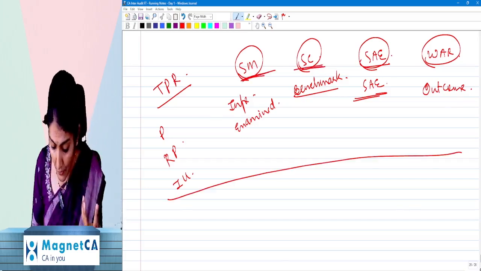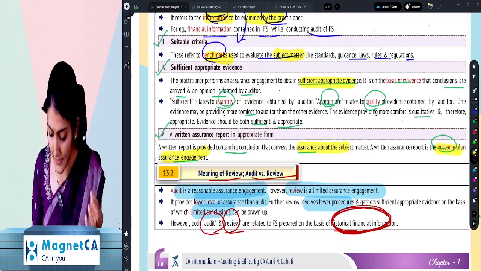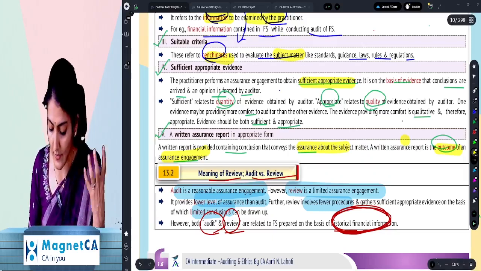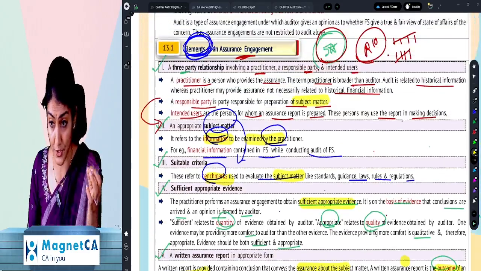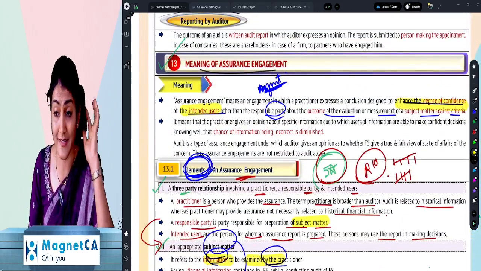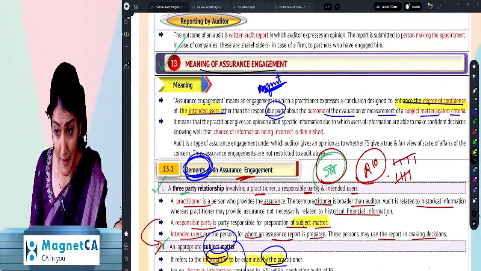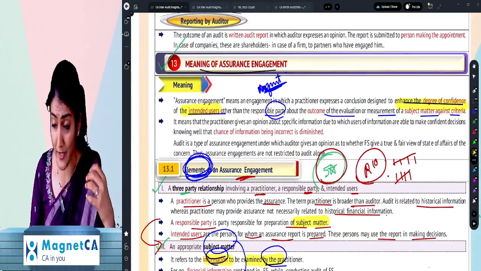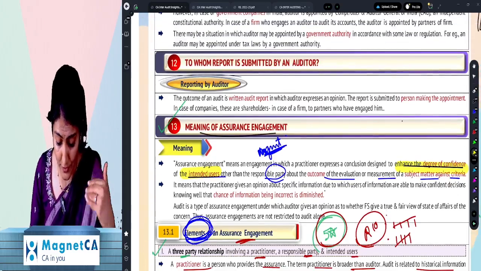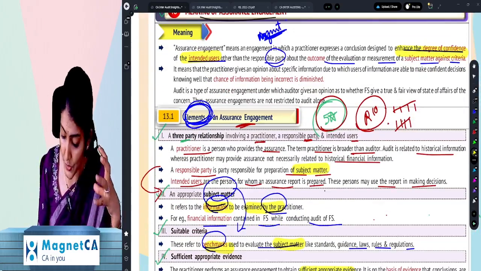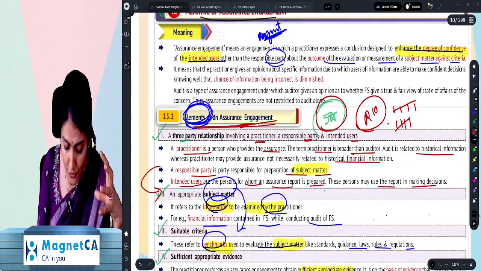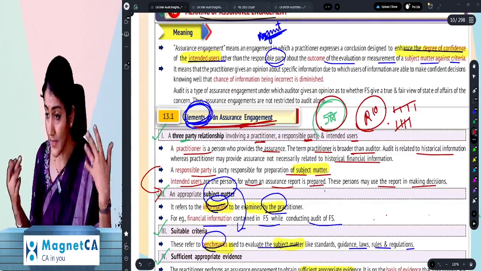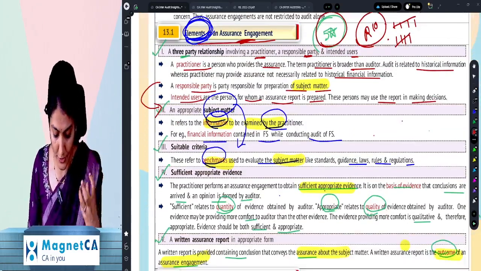Right, so elements of an assurance engagement. Important question. One important question I told you: why standards are needed. At par with global practices, uniformity, benchmark, ensures quality, improves quality of financial reporting. And now another question over there is the elements of an assurance engagement.